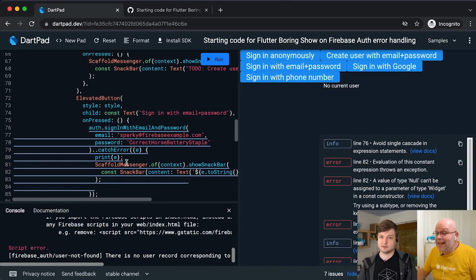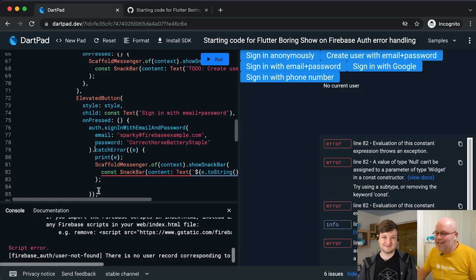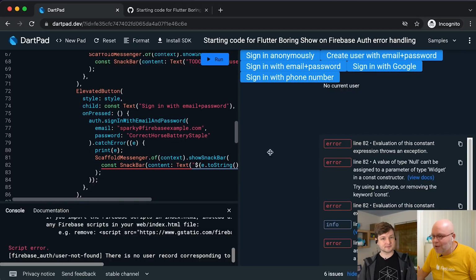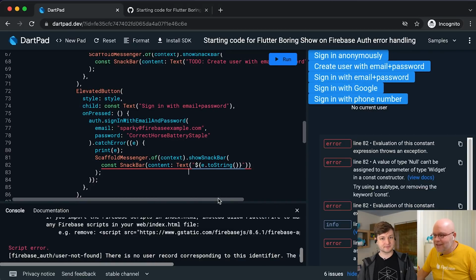Now, I'll admit that I made this work before, and I have the code next to me because it's a bit wonky to type, but I totally want to do this. Hold on. Let me see if I can make all the code fit. Also, I'm going to make this a bit like that so that we can see a bit more. Where's my catch error here? So the catch error has a second named argument, which is called test, it seems.